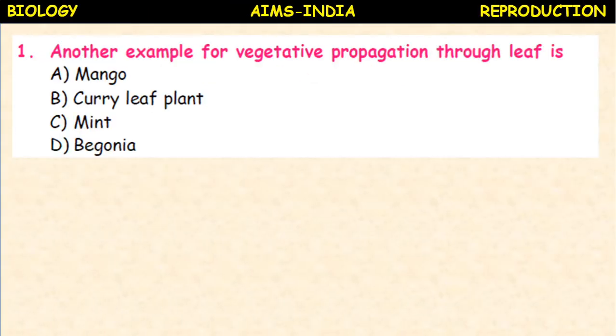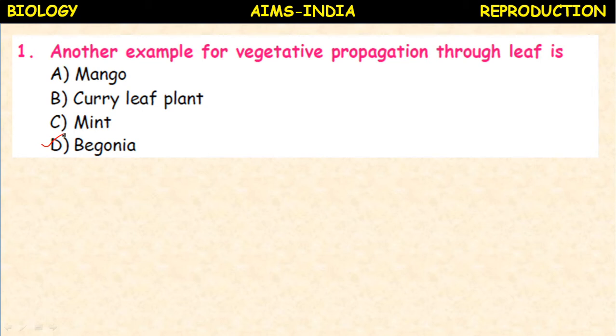The first question: another example for vegetative propagation through leaf is mango, curry leaf plant, mint, begonia. Another example means one example which you know already. What is that? Bryophyllum. Other than bryophyllum, what is another example? Begonia.